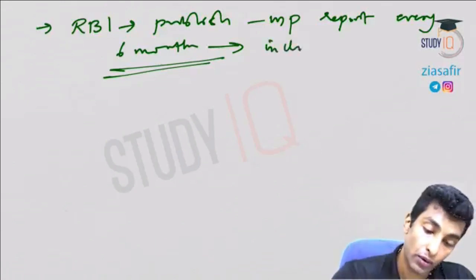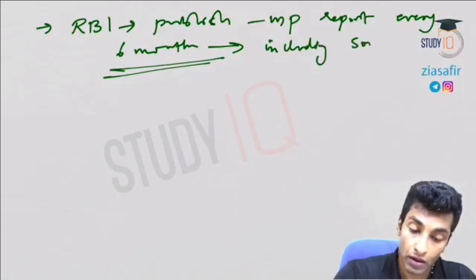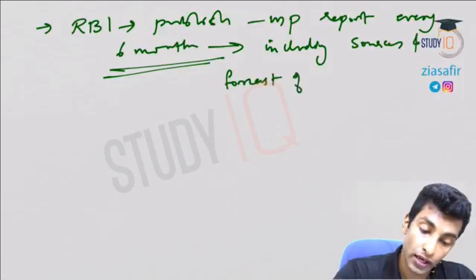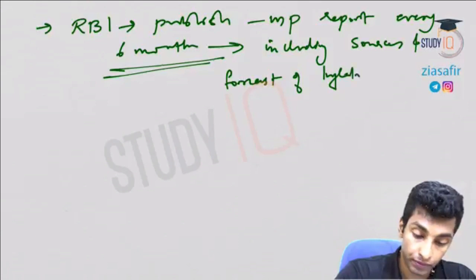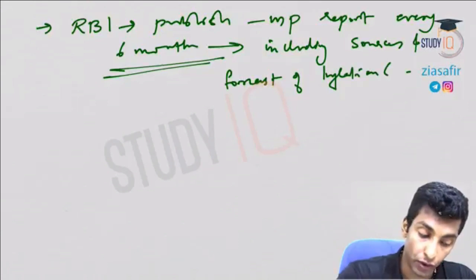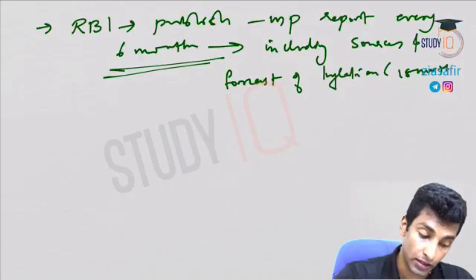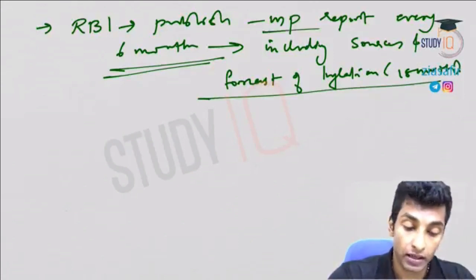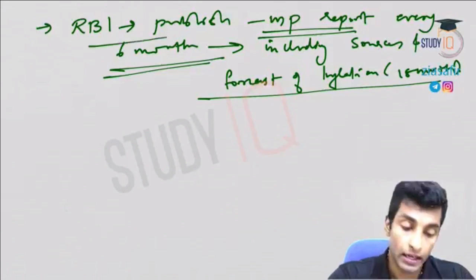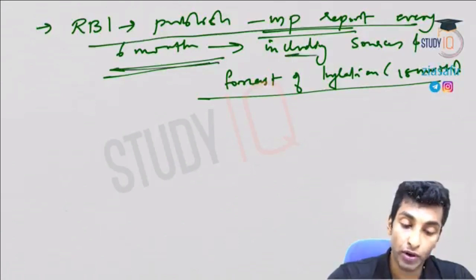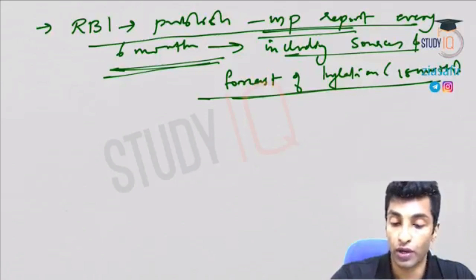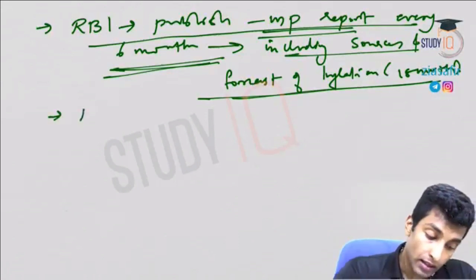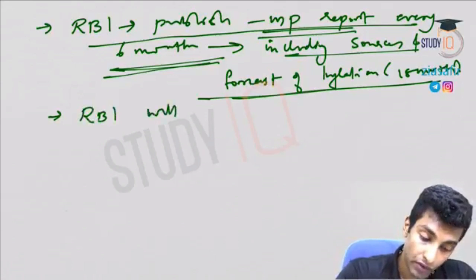Okay, so including sources and forecast of inflation. Forecast for how many months? 18 months, 1.5 years. Okay, so an 18-month forecast should also be there in the monetary policy report. So RBI has to publish a monetary policy report every 6 months, including sources and forecast of inflation for the next 18 months.